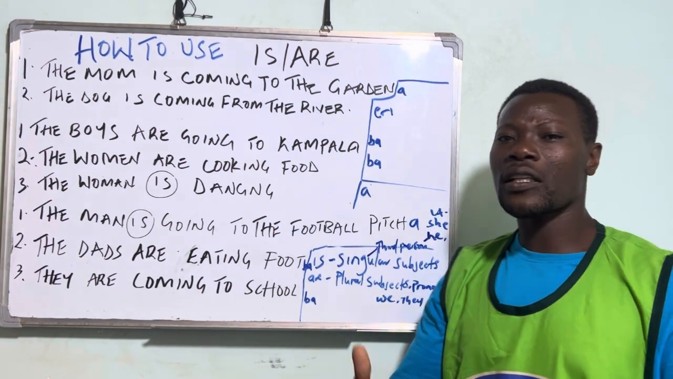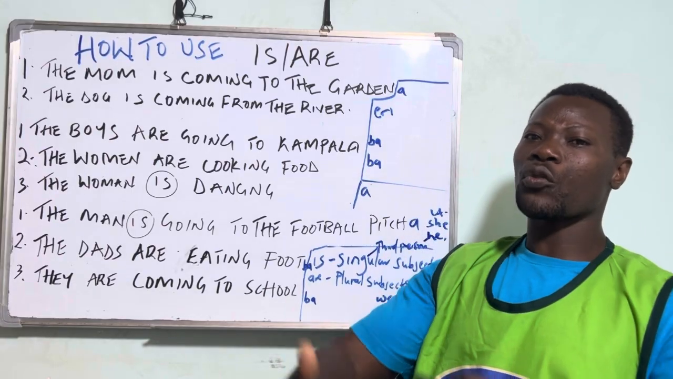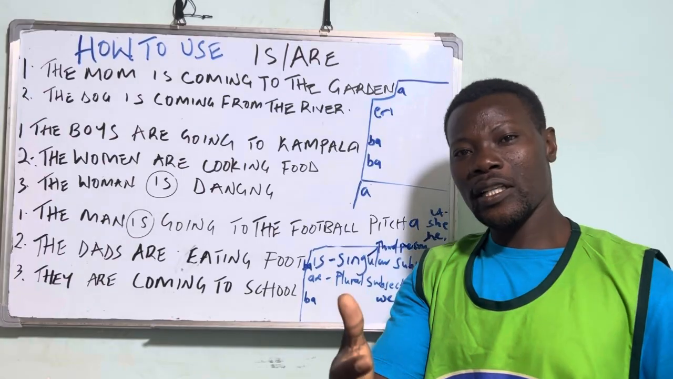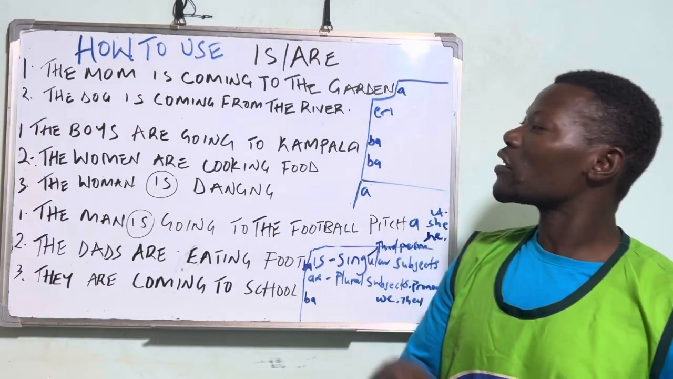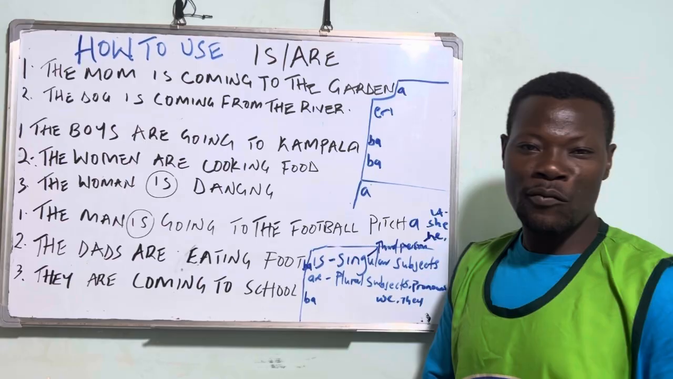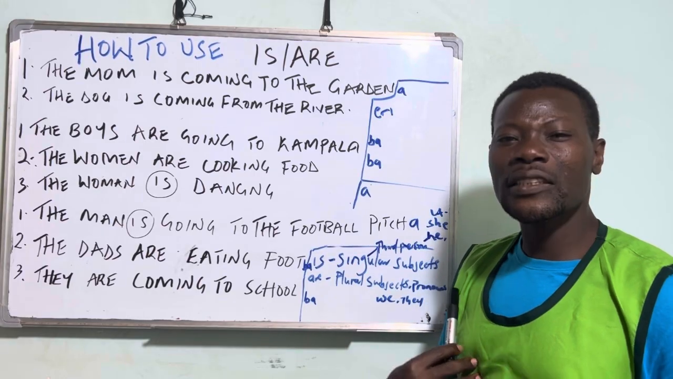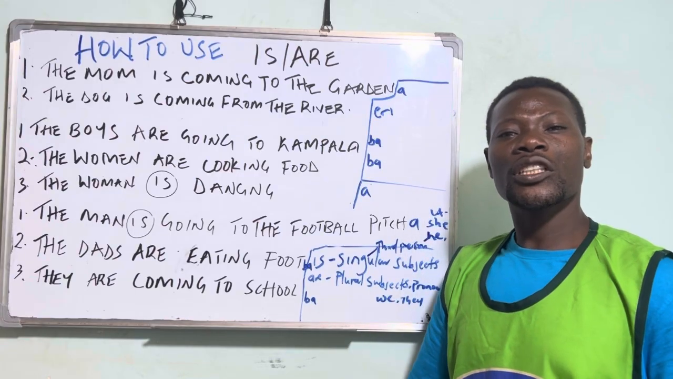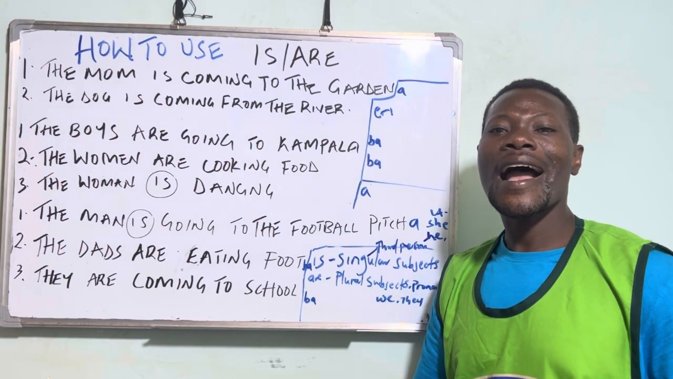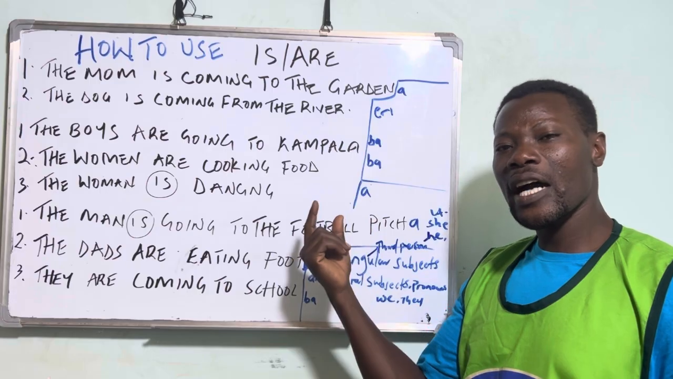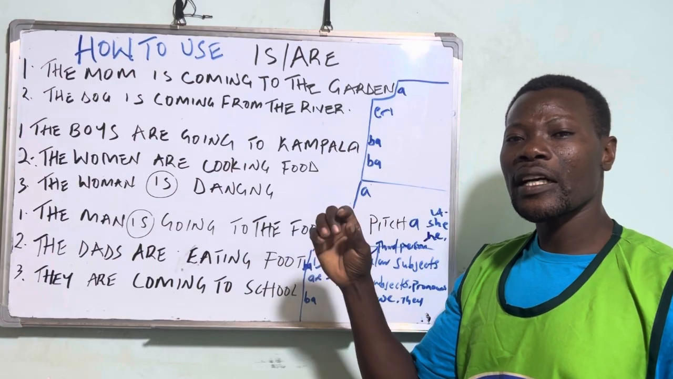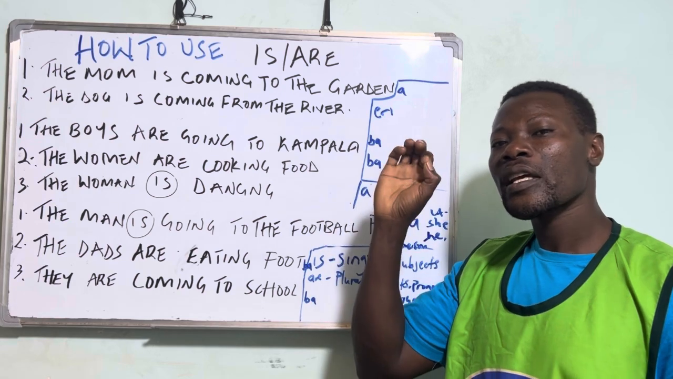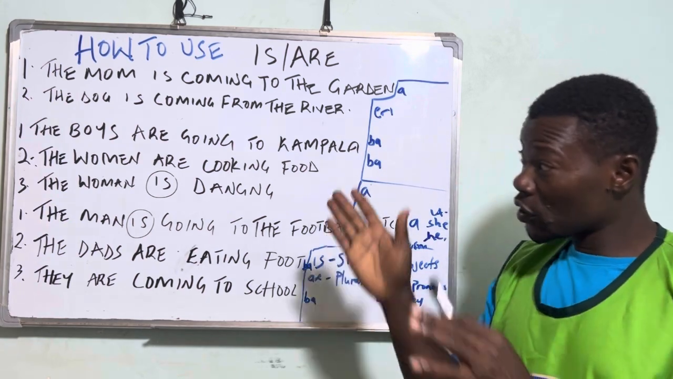So let's just try to go through these examples. Let's say we want to see when we use is and are. And for the Luganda, for those learning Luganda, is and are can swap, depending. But we're just going to learn this.